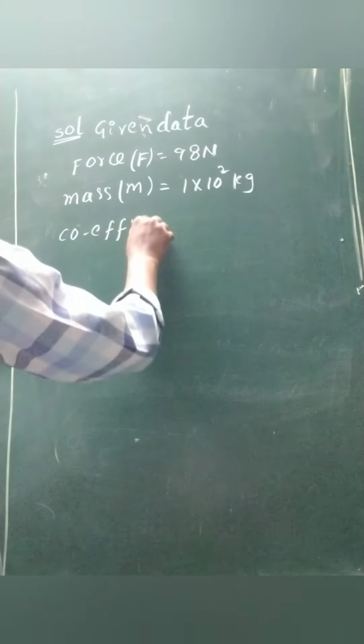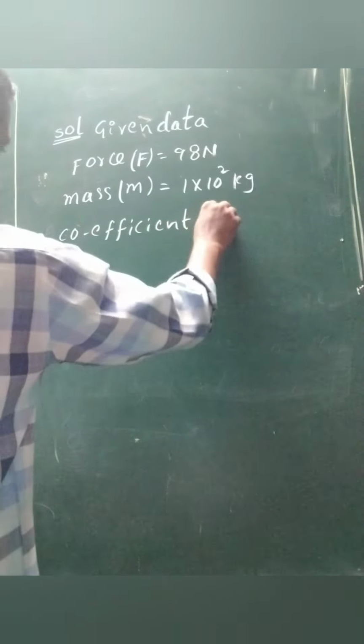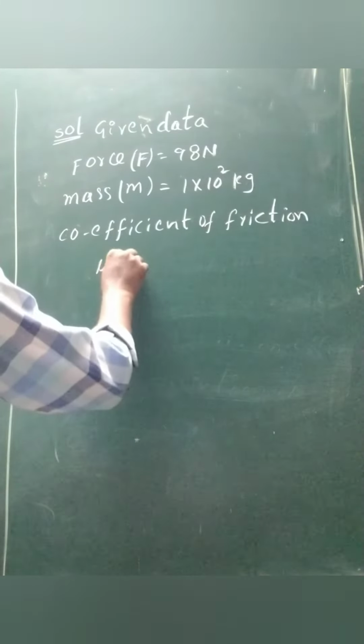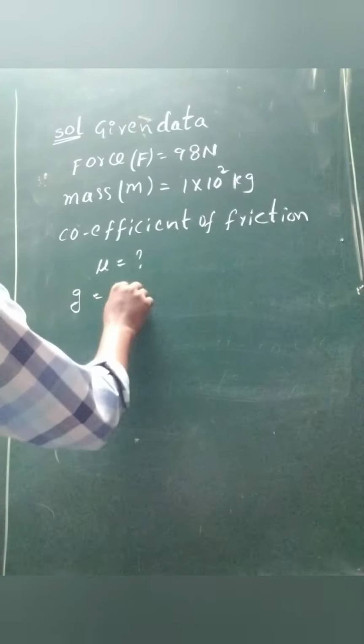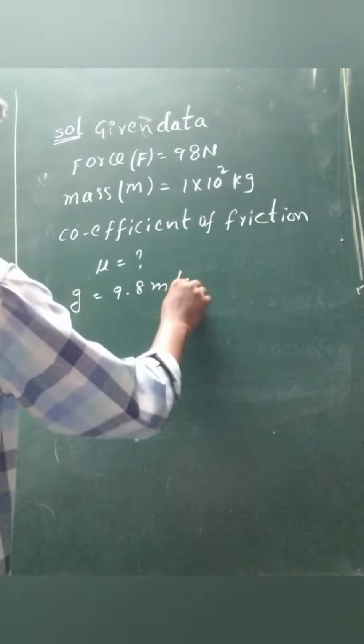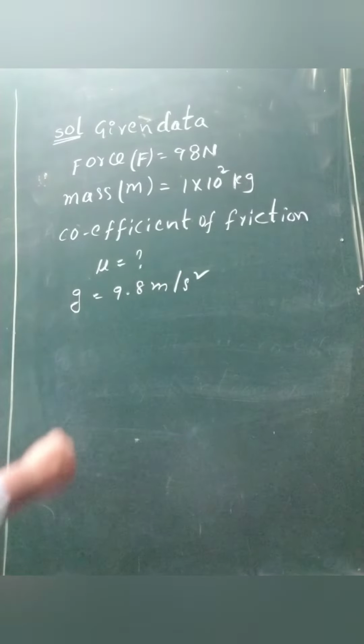Coefficient of friction mu is equivalent to question mark. G equal to 9.8 meter per second square.